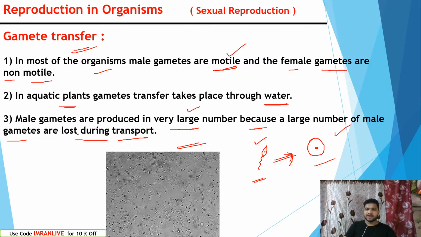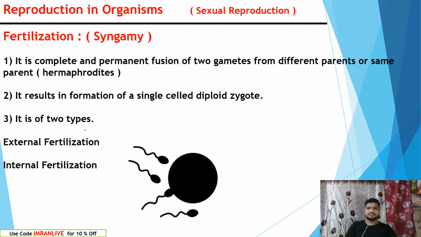So they require a large number because during transportation from the female vaginal tract to the ovary, the ampulla, it can be nearly 28 to 32 centimeters of distance. To travel 30 centimeters, a large number of sperms will die. So that is the reason why we have more sperms. And the female ova is very safely located in the ampulla.